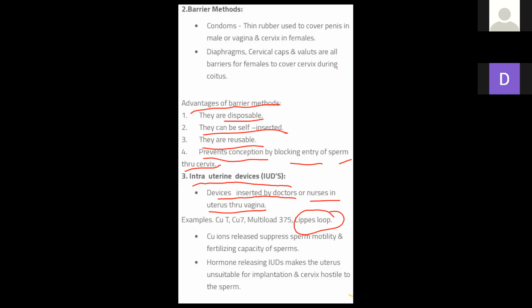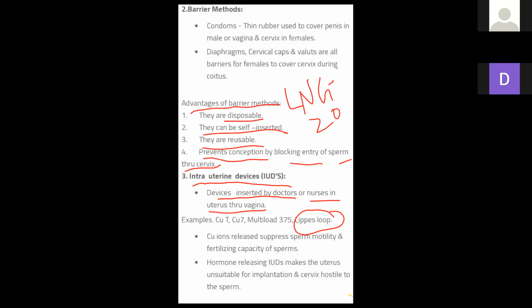Hormone releasing IUDs means progesterone, LNG 20. Here the examples are given. One of the examples is LNG 20. Is it clear? And next is progesterone. That is the hormone releasing.